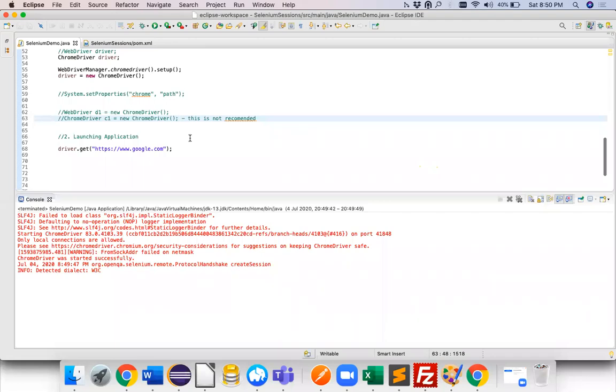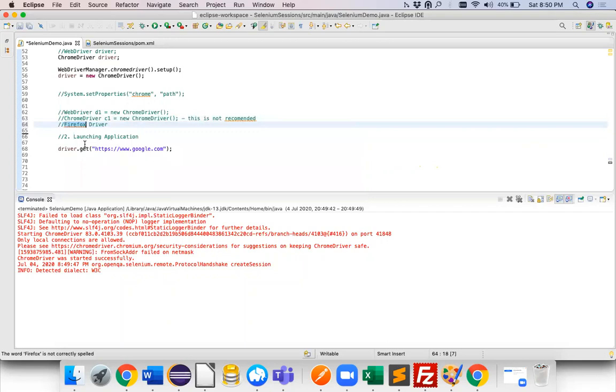So first point is both of them will work, but the reason why this is not recommended is, let's assume there are a lot of methods and properties and features which are available in Chrome driver class, and those features are not available in Firefox driver. So when you say Chrome driver is equal to new Chrome driver, you're trying to utilize all the features and methods for Chrome driver.